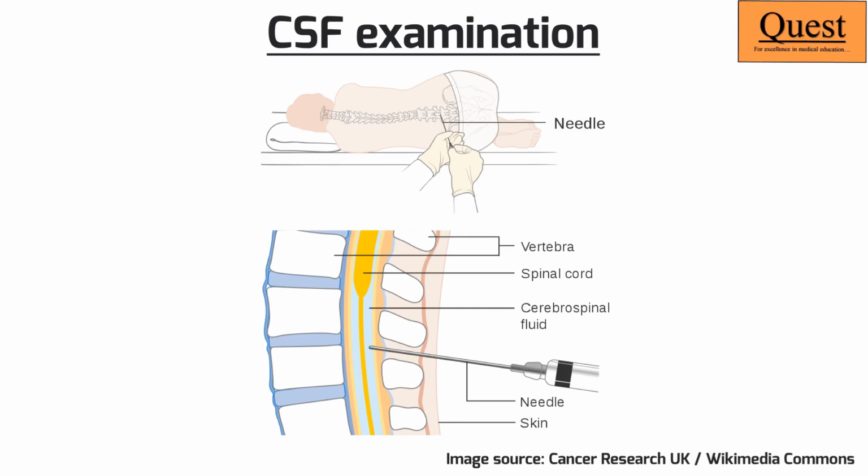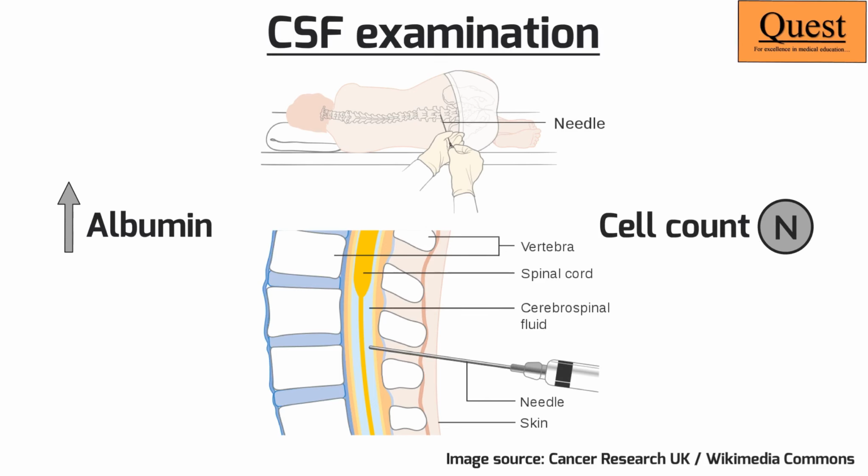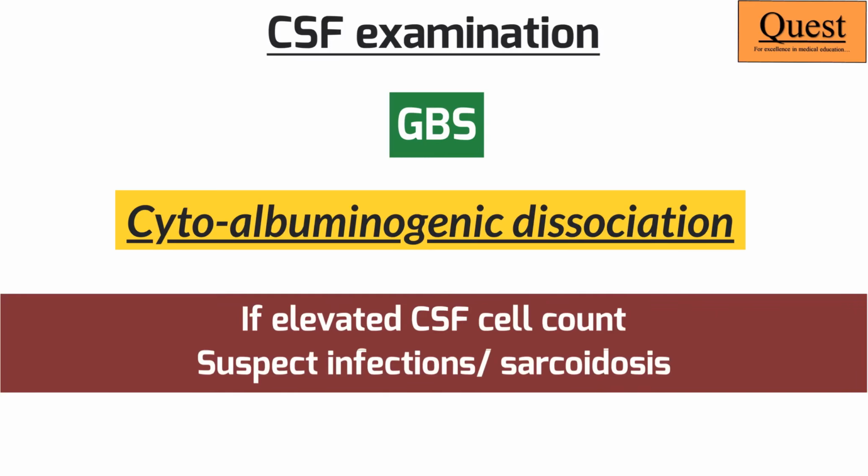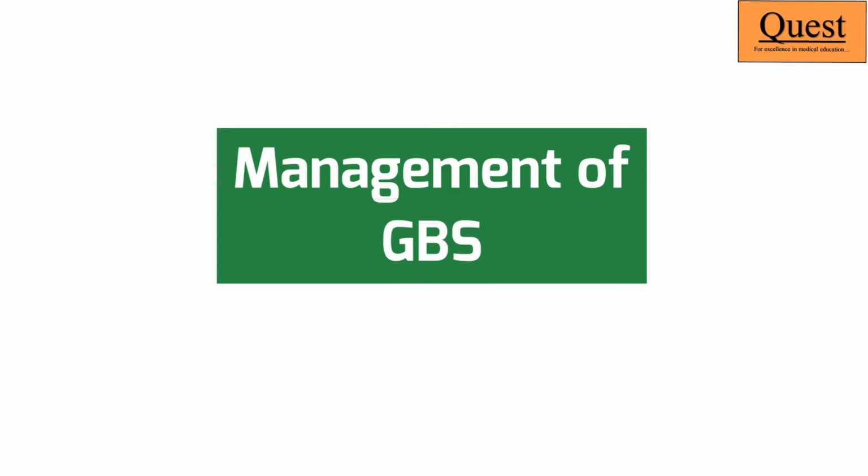Now, CSF classically would have elevated proteins because of inflammation. However, since there is no infection, the cell count tends to be normal. This is known as cytoalbuminogenic dissociation. Remember, if a patient of suspected GBS has high cell counts, we should look at alternative diagnosis like infections or sarcoidosis. Once we have clinically thought of GBS, our treatment needs to be very rapid.